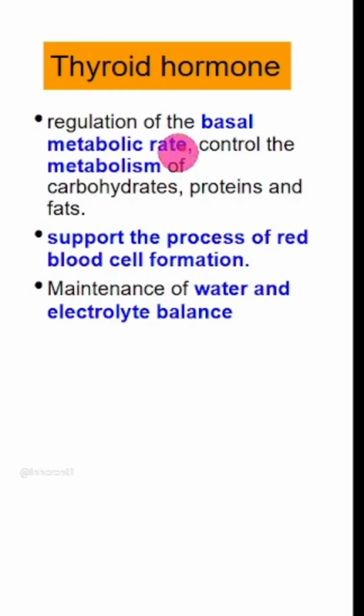So regarding thyroid hormone, there are 3 important points which you need to keep in mind. The BMR, which is the metabolism of carbohydrates, proteins and fats. Then support the process of red blood cell formation, which is erythropoiesis. And the last one, maintenance of water and electrolyte balance.